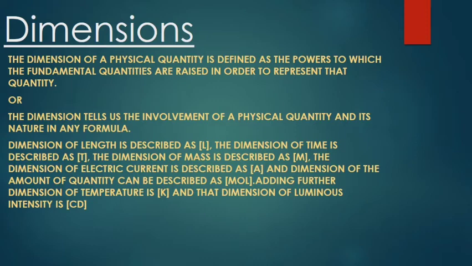Okay, so here you are seeing that the dimension of length is described as L. It is enclosed in a square bracket, which is necessary to represent any dimension. The dimension of time is described as T. The dimension of mass is M. The dimension of electric current is described as A, and the dimension of amount of substance is described as mol, which is enclosed in a square bracket. Adding further, the SI unit of temperature is Kelvin, so its dimension is K, and it is enclosed in a square bracket. And the dimension of luminous intensity is cd.